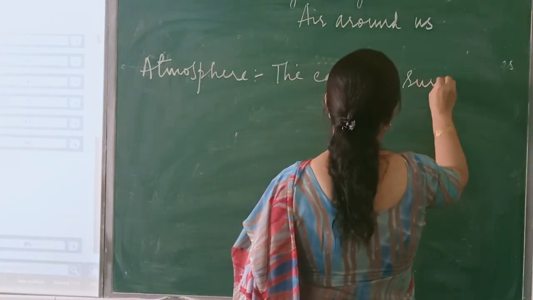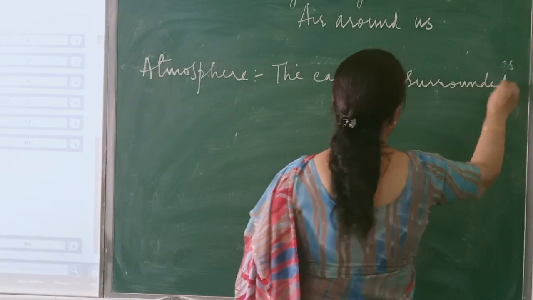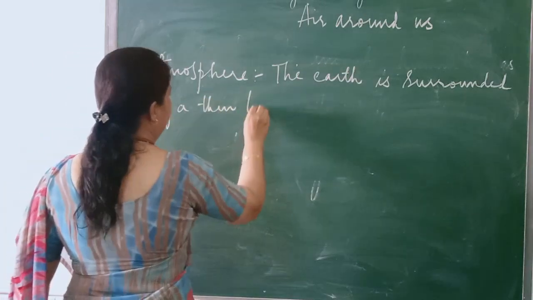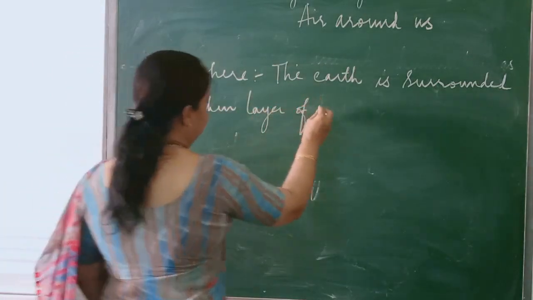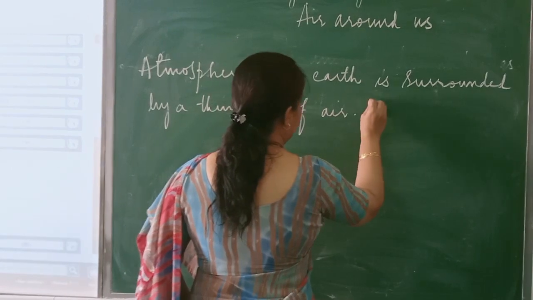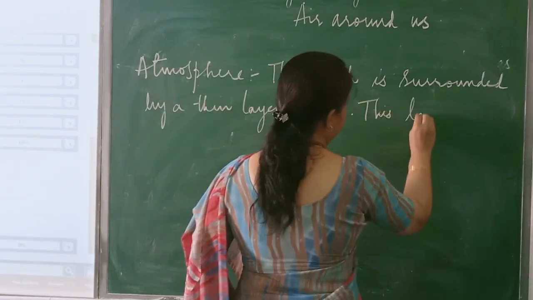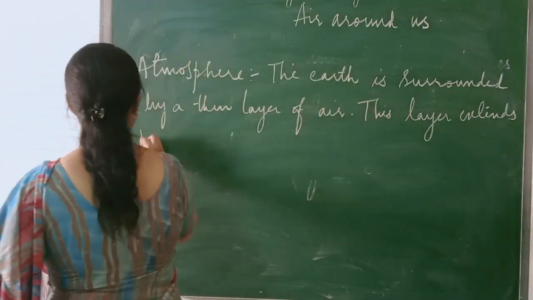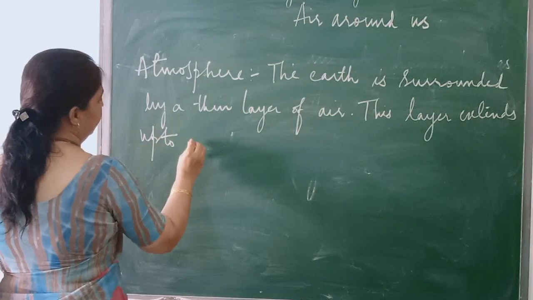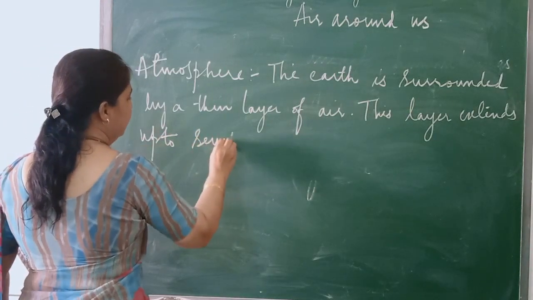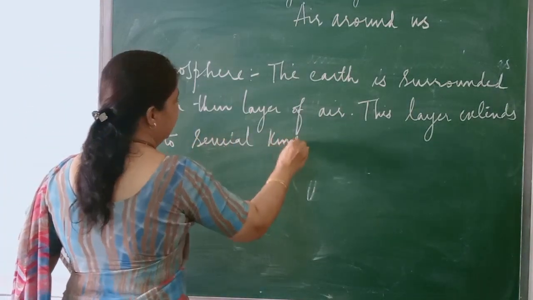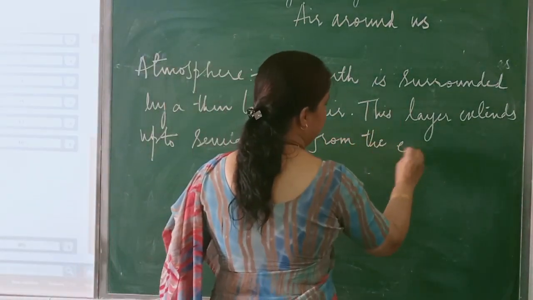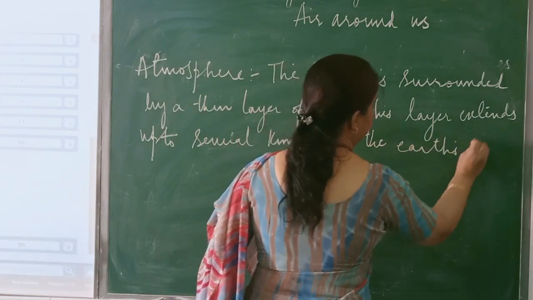Okay. So the earth is surrounded by a thin layer of air. This layer extends several kilometers from the Earth's surface. Okay.